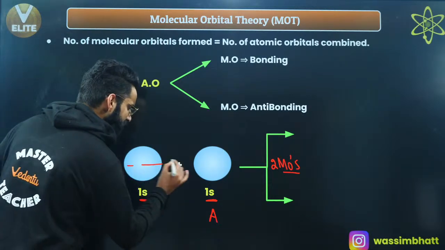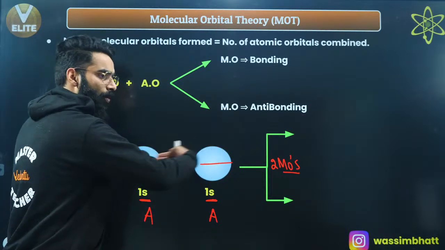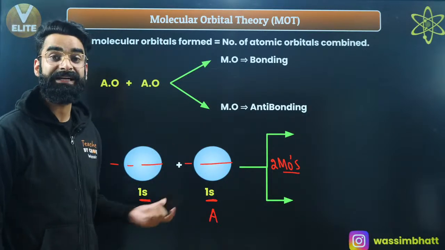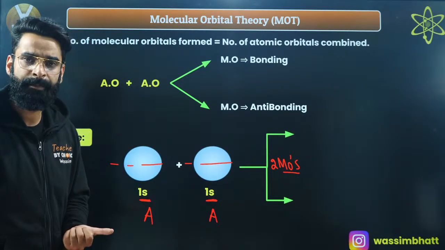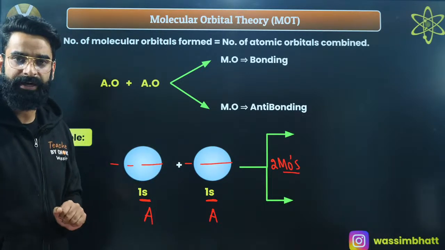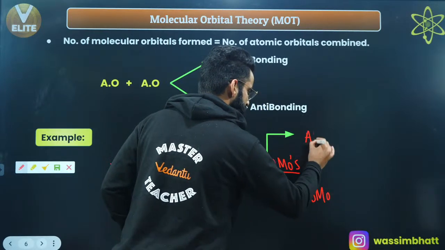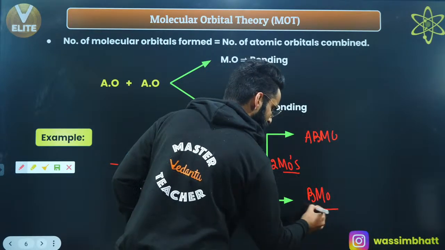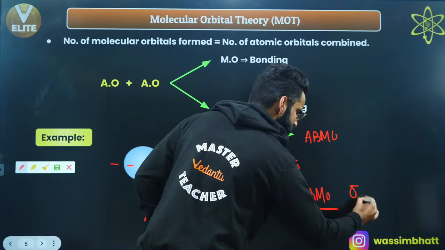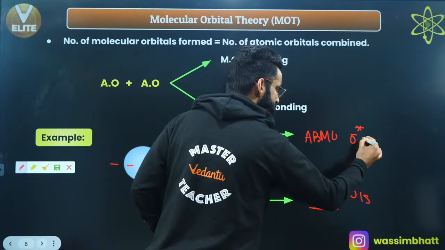Since these are s orbitals, and we have seen s orbitals always do axial overlapping, and axial overlapping always leads to the formation of a sigma bond, the bonding molecular orbital I'll represent by sigma 1s, and the anti-bonding molecular orbital which gets formed I'll represent with sigma star 1s.